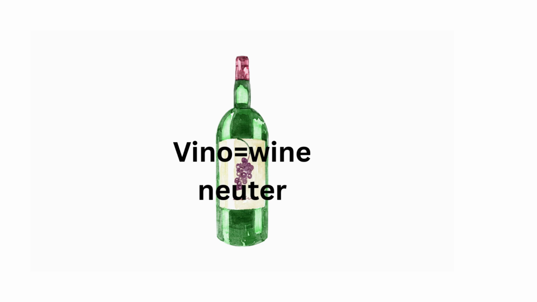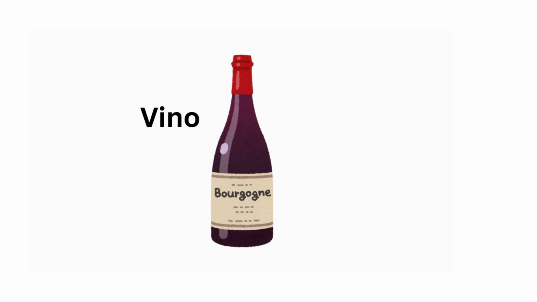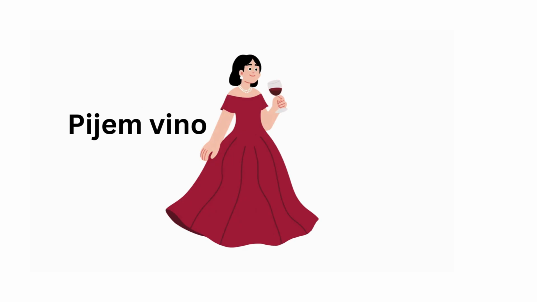The feminine ends in a U, so torba, bag, ends in a U. Torbo, vidim torbo, I see a bag. Now the neuter ends in O or E. Vino is wine, and it ends in an O. It's neuter. Pijem vino, I'm drinking wine.